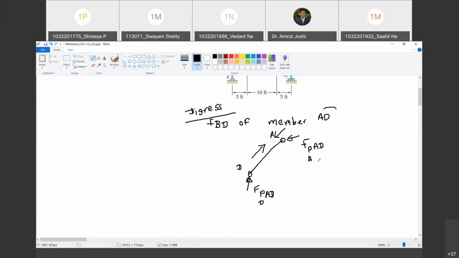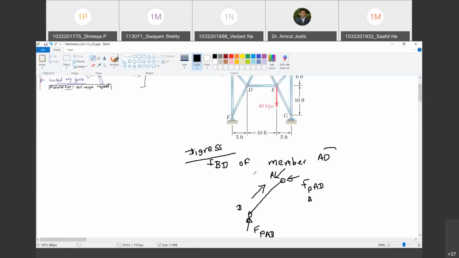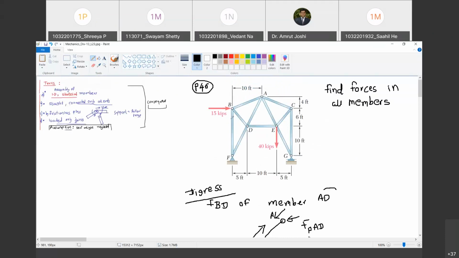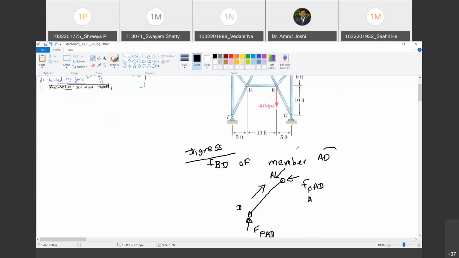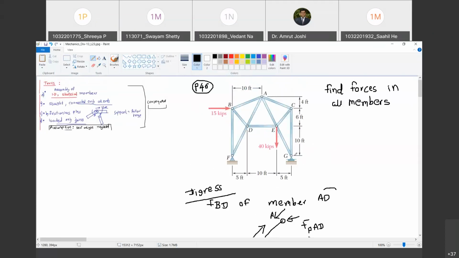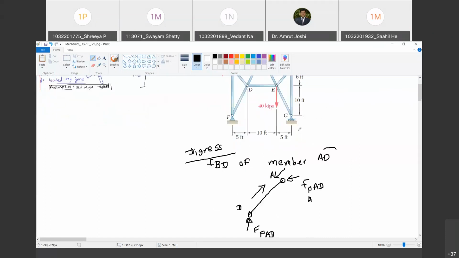Yes, sir. So now, what is the consequence of a structure being a truss? If you draw the free body diagram of any member, you will see that it can be in equilibrium if and only if the forces are directed along the member. Do you agree with me? Yes, sir. So these forces, by definition, we call them axial forces. What do you call them? Say it. Axial forces.